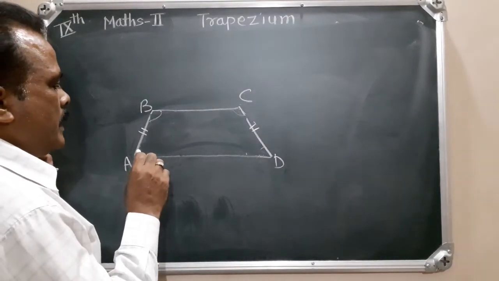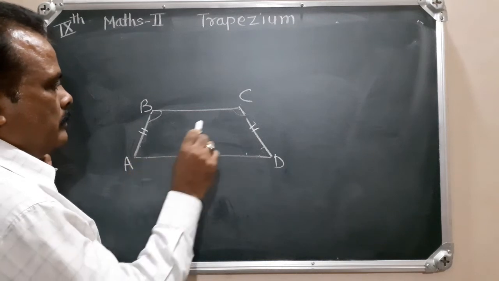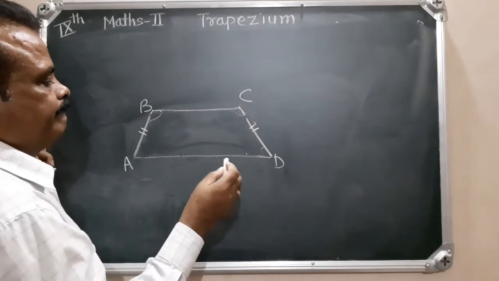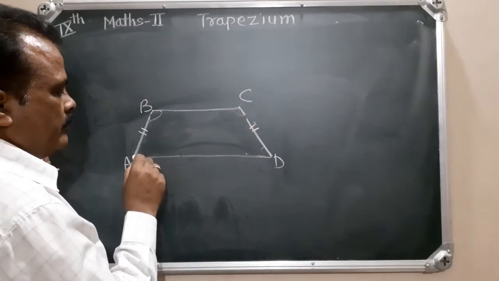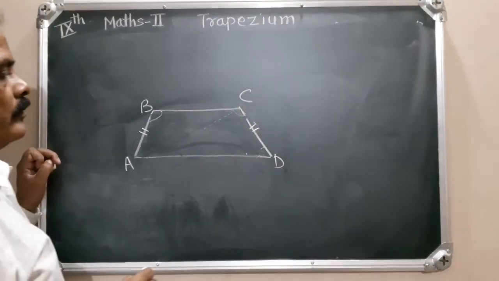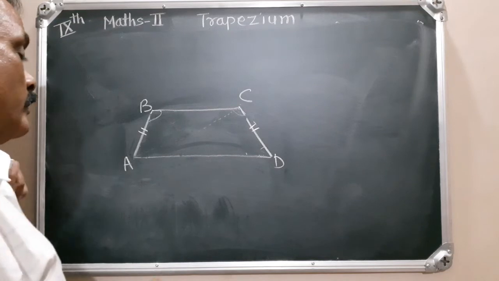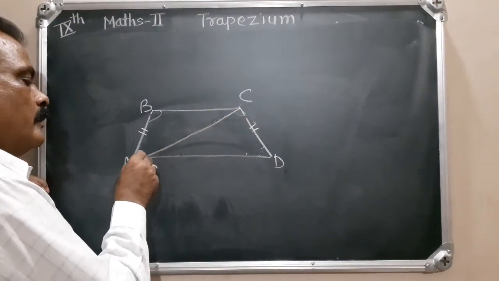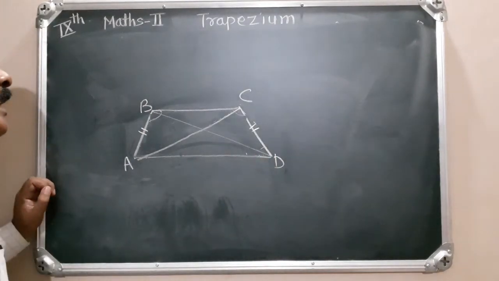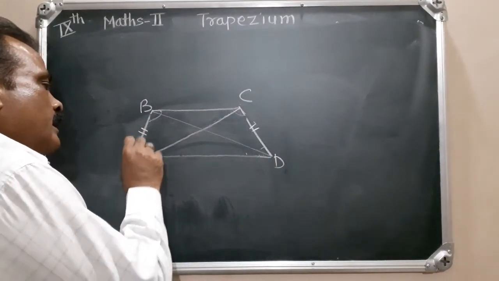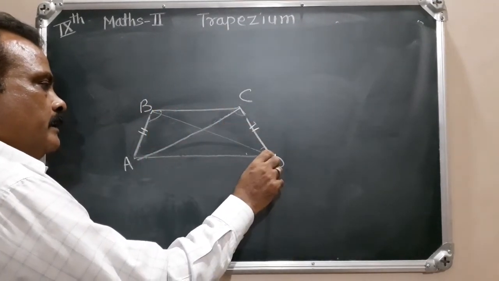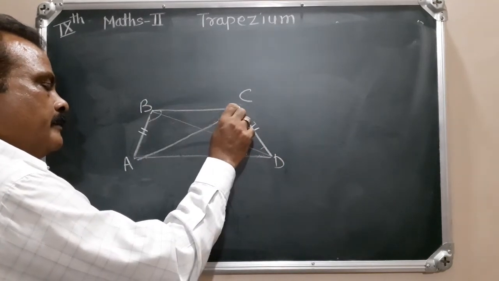See here, हे जॉईन केलं आपण आणि हे जॉईन केलं. तर पहा, in triangle ABC and triangle BCD, this BC is common side.